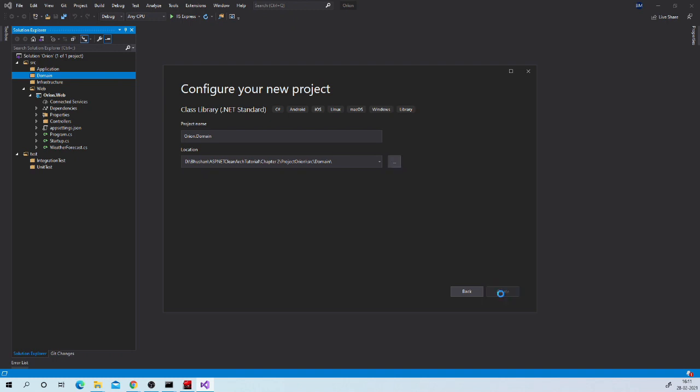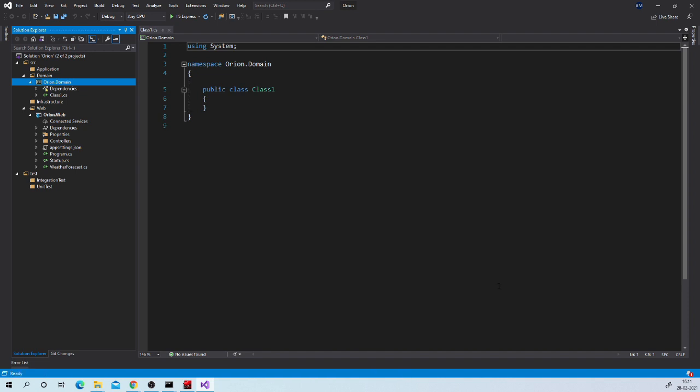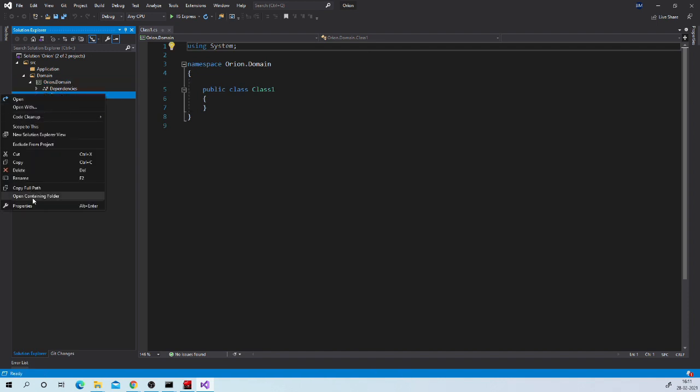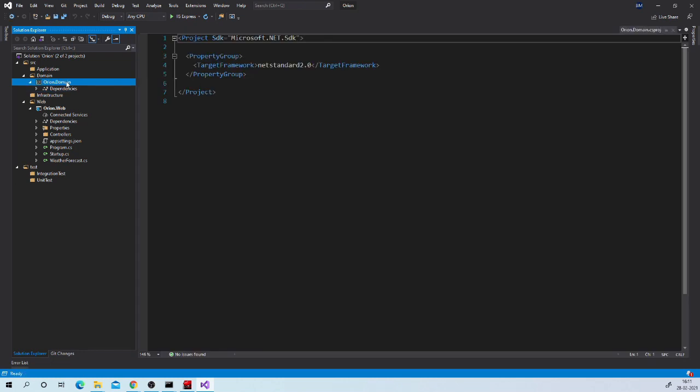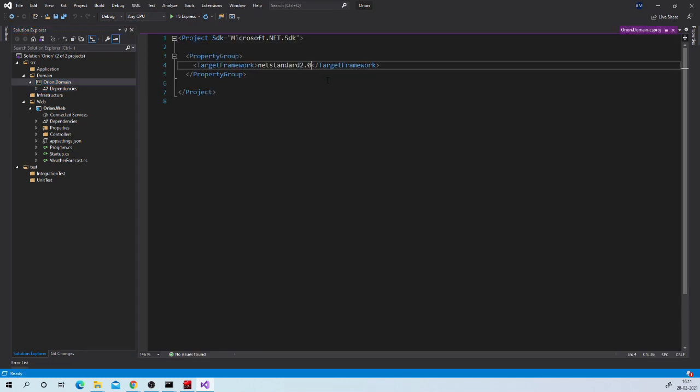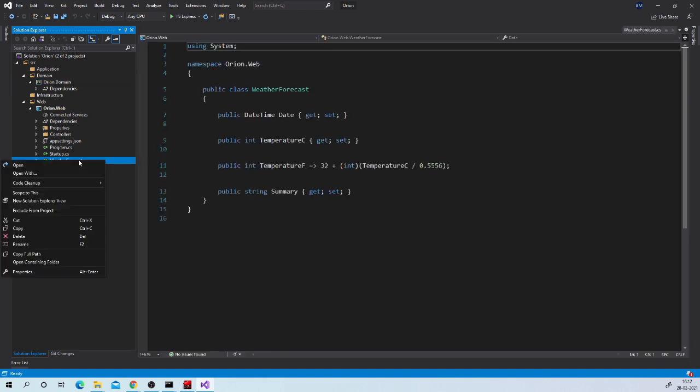Create. You can remove this class. Do one more thing. Over here we want to use .NET Standard 2.1. So go to project file and change it. You can also remove this unnecessary stuff over here.